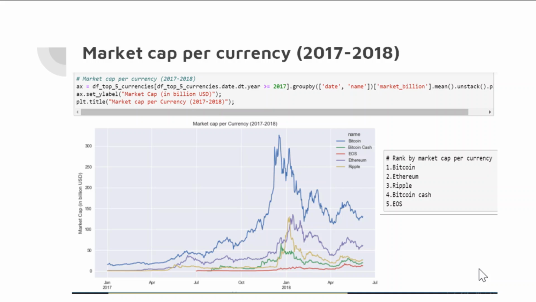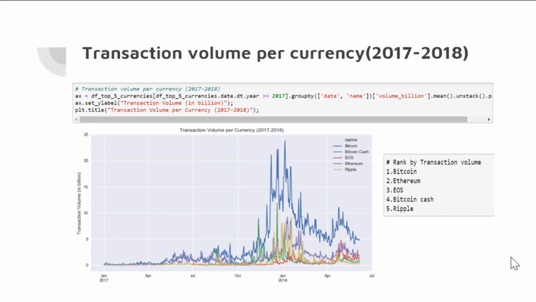This is rank by market cap per currency. So when you change here market billion, it's showing 2017 to 2018 the market cap. Still, Bitcoin market cap is the highest, and then Ethereum, and then Ripple. How about the transaction volume?